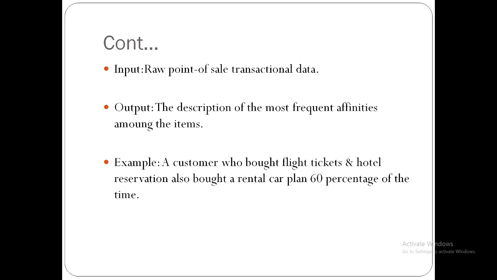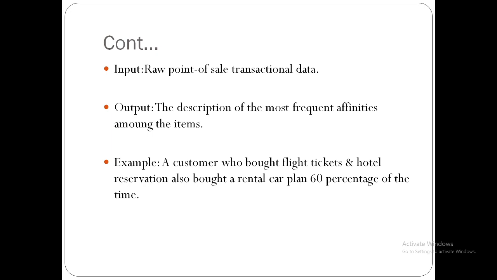The input is raw point of sale transactional data, and the output it produces is a description of the most frequent affinities among the items. Let's discuss an example. A customer who bought a flight ticket and a hotel reservation also bought a rental car plan 60% of the time.